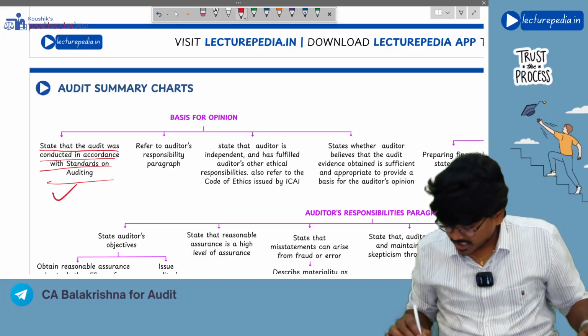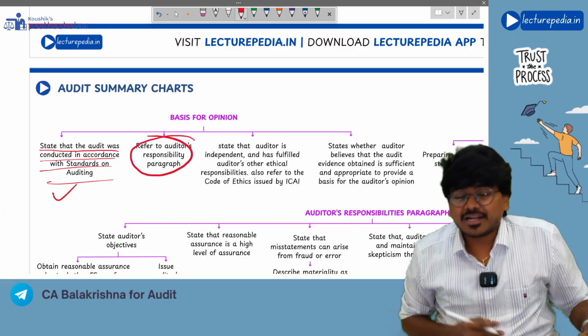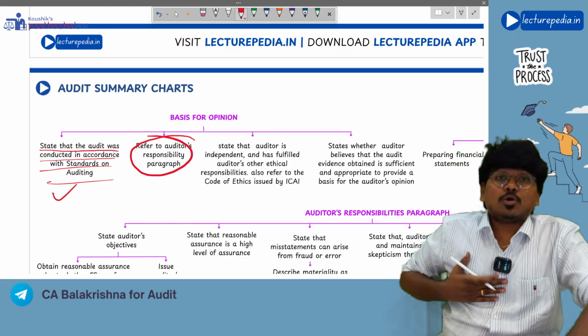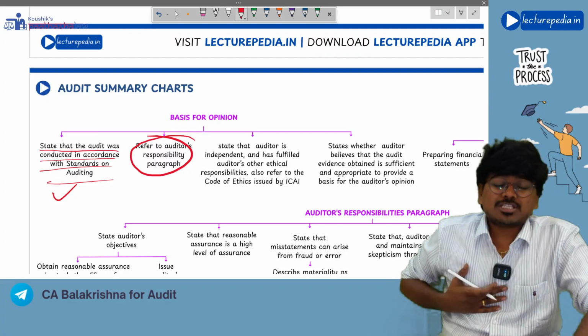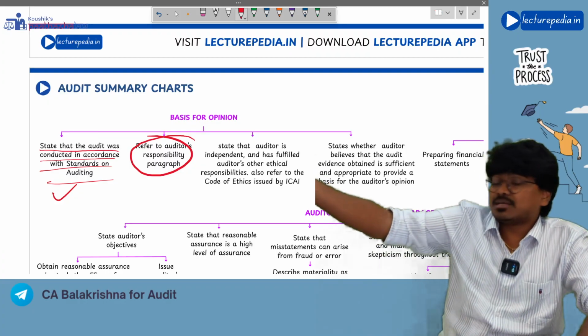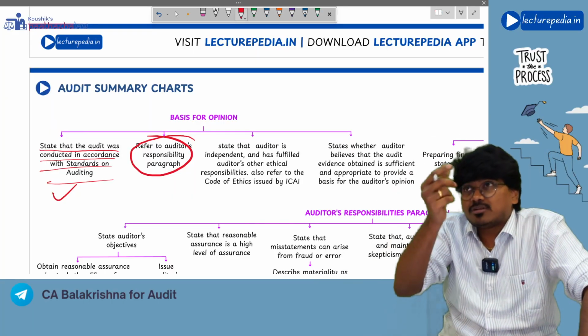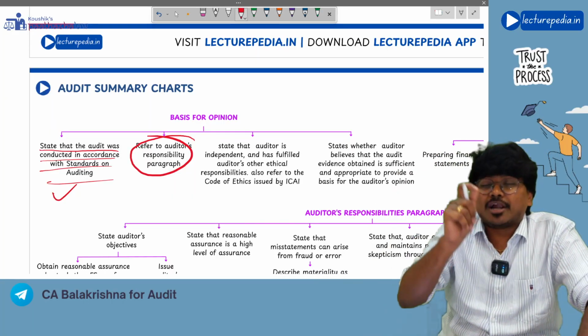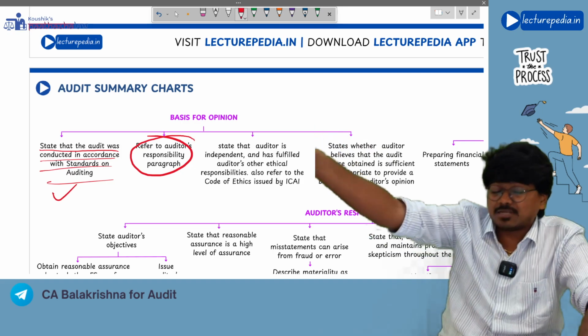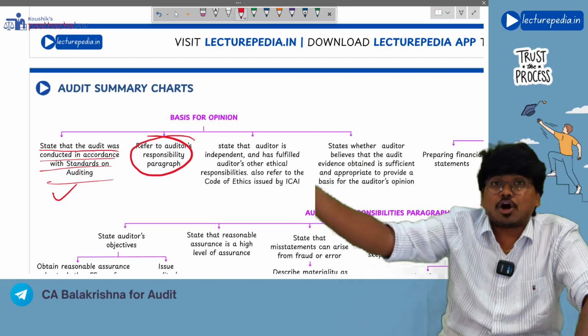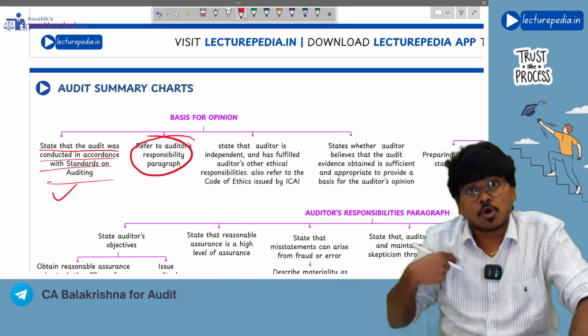Your opinion is also based on the auditor's responsibility. I have some responsibilities that I have listed in the auditor's responsibility paragraph. In the audit report itself, there will be another paragraph by the name auditor's responsibility paragraph. In that paragraph, there are my responsibilities. On that basis, I have given my opinion.